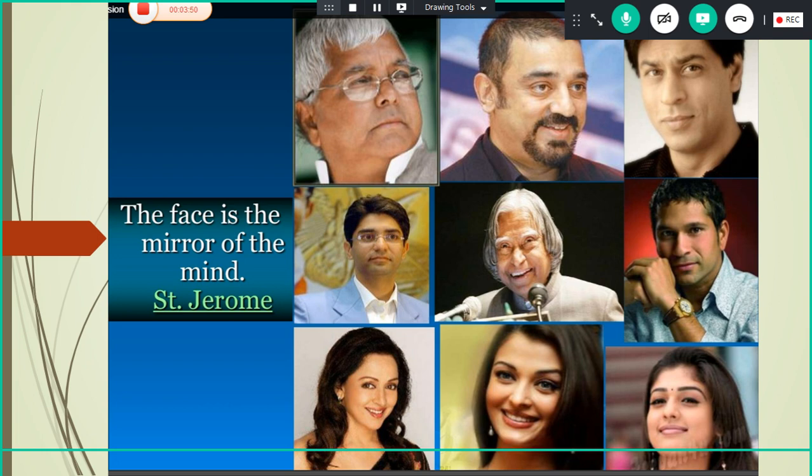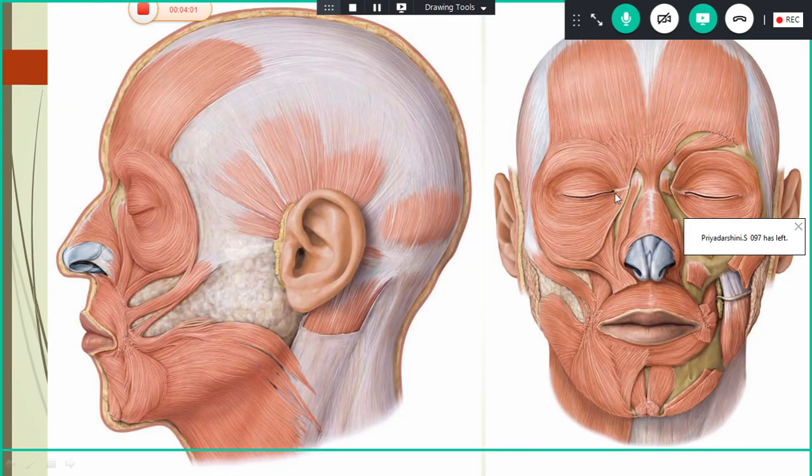The muscles of facial expression are grouped according to the openings present in the norma frontalis of the skull. The first group is the one present in the scalp. This is the occipitofrontalis muscle, and another group is at the root of the auricle. So you have temporoparietalis and the anterior, superior and posterior auricular muscles. The other group is around the eyeball. So you have orbicularis oculi, procerus, corrugator supercilii, and the extension of the frontalis also.